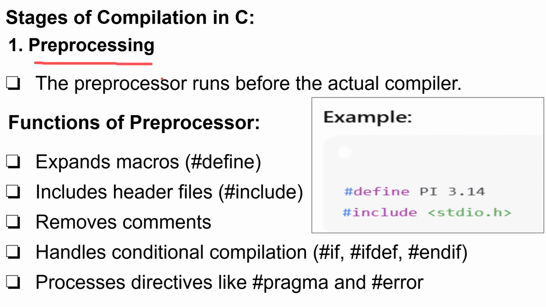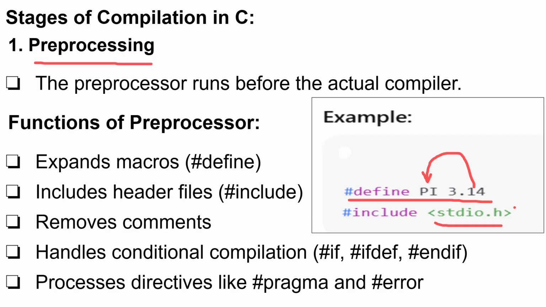In previous lectures, we've seen preprocessor directives. Before running the main code, there are preprocessor directives we define, like #define PI, that is 3.14 is defined for PI. And also there are preprocessor directives like #include <stdio.h>, that is, we are including the header files.